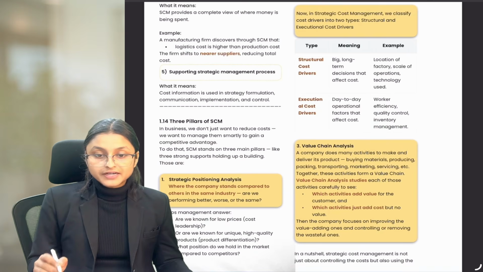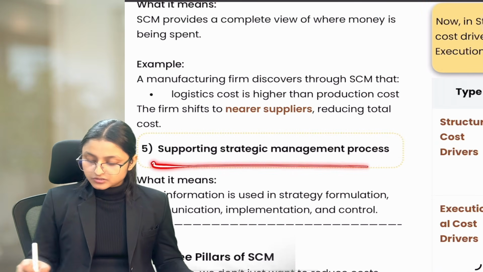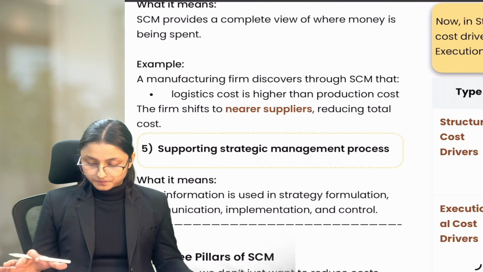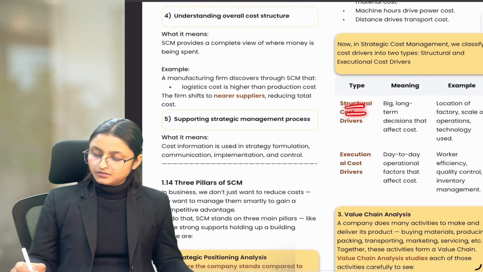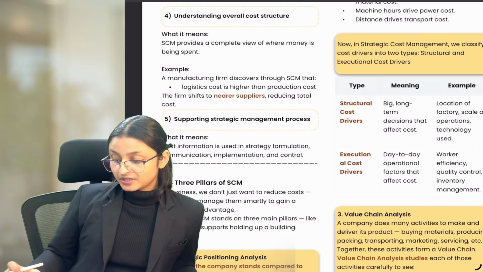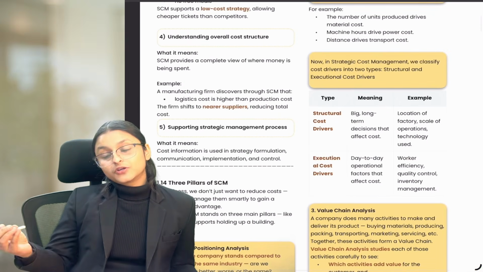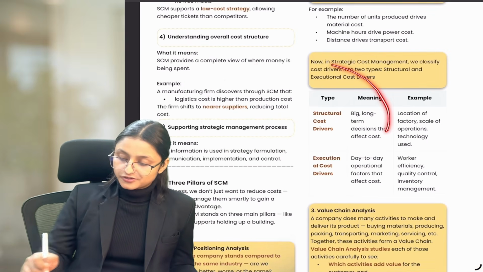Here also you will find some highlighted boxes. All these highlighted boxes are important for you. And with that, anything else which is important is written in brown color. So you can refer to them while revising, or if you want to study in detail, you can refer to this book.